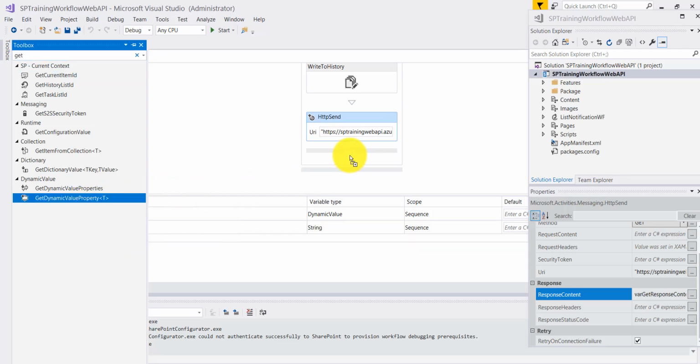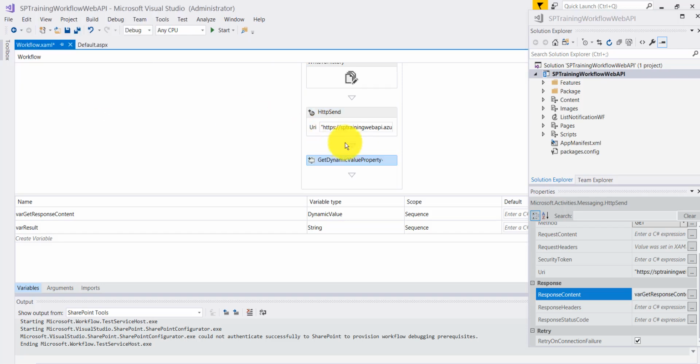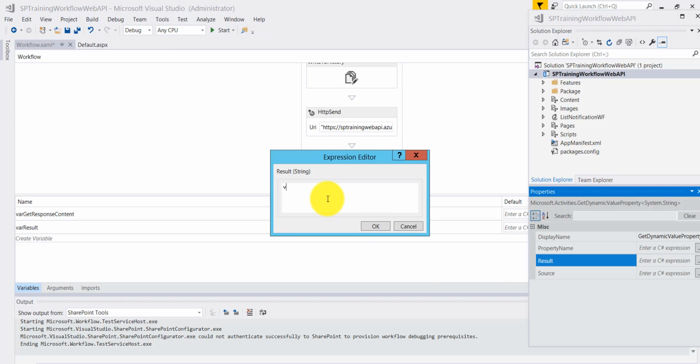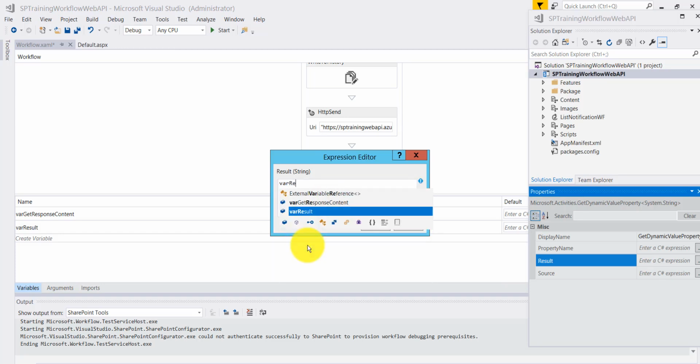When you drag and put it, it will ask you the data type. So here you select string. Now once we select string, we have to set some of the properties on this, because this is the response that we are getting. For the property name, we'll leave it blank, but the result will be in a variable. So it will be in the var result that we have created, whatever the variable is.